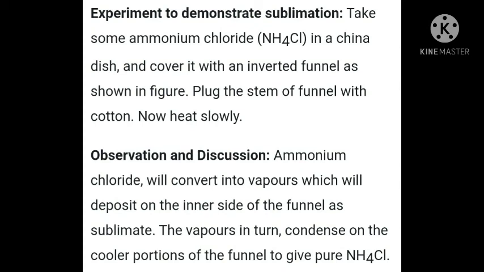Now when we heat it gently, what we observe and what we discussed is that ammonium chloride will convert into vapors which will be deposited on the inner walls of the funnel as it sublimates. Now the vapors condense and again convert into pure ammonium chloride. So in this process you can see that ammonium chloride vapor converts into solid by condensing, and that process is known as sublimation, where solid converts into vapor and vapor again converts into solid, vice versa, without changing into liquid.